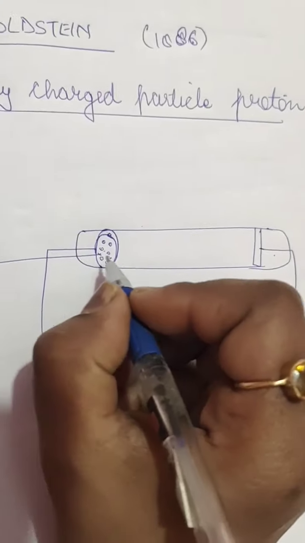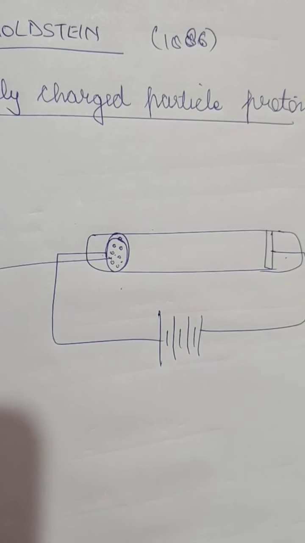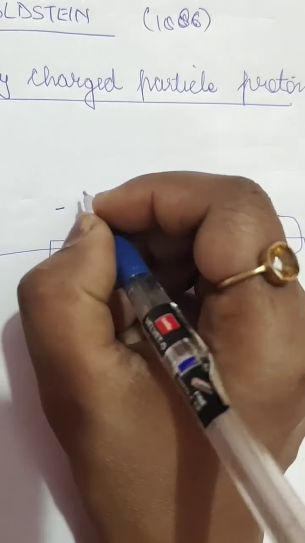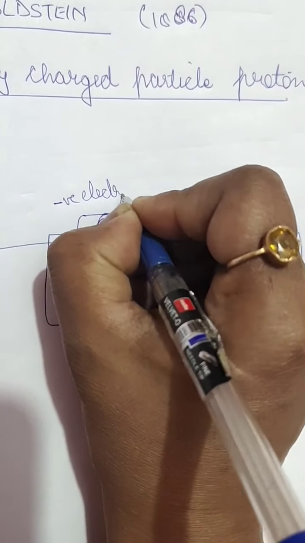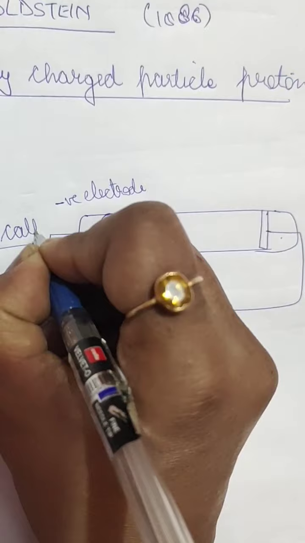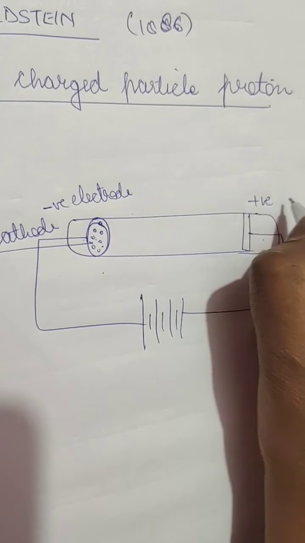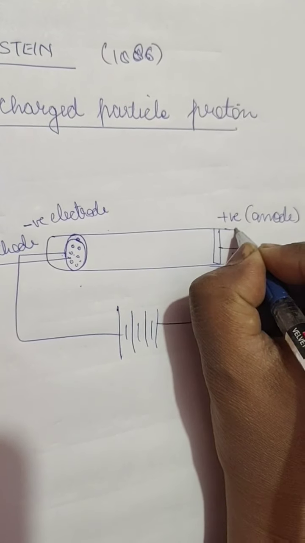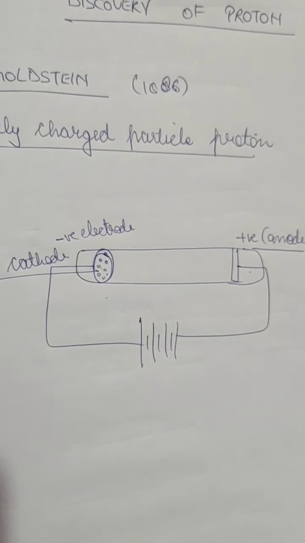So this metal plate, which was perforated, that means it has holes in it, was taken as the negatively charged electrode, which is called the cathode. And the positively charged electrode was called the anode. Always the positively charged electrode is called the anode and the negatively charged electrode is called the cathode.